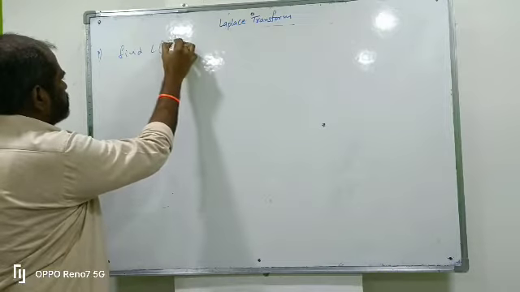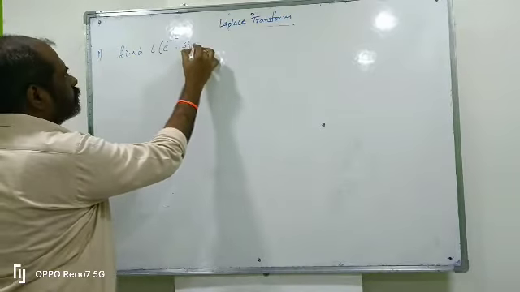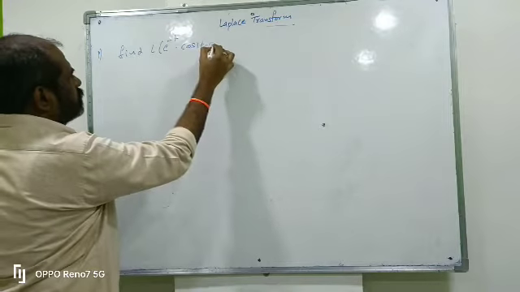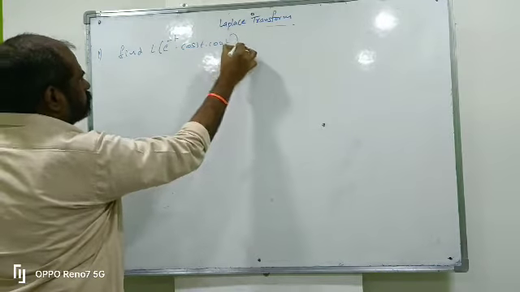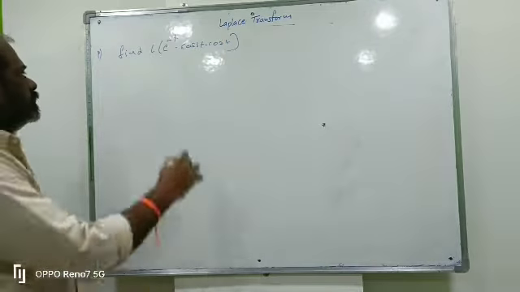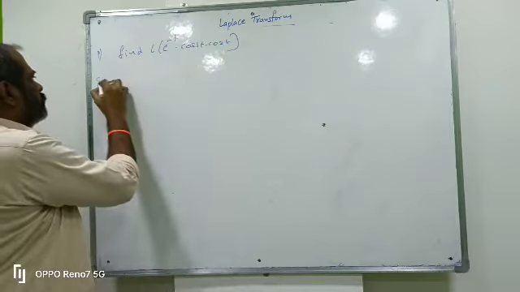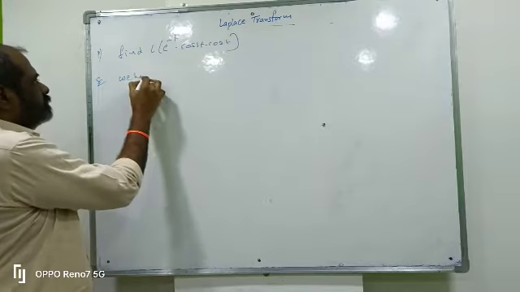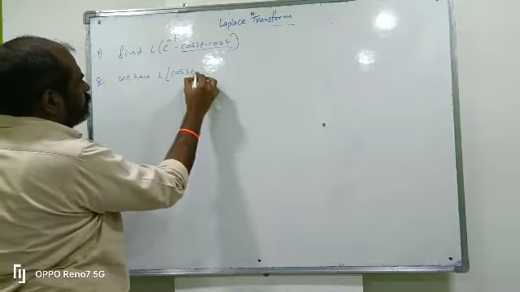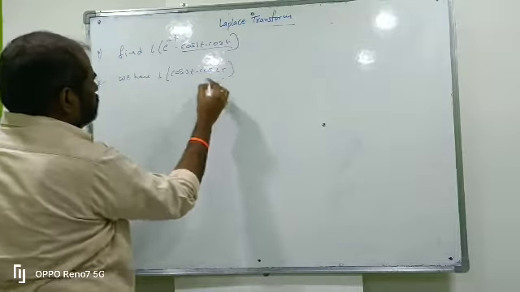Find L of e power minus t into cos 3t into cos 2t. So here it is e power minus t into f of t form. So find the Laplace transform of f of t. This is f of t, L of cos 3t into cos 2t.